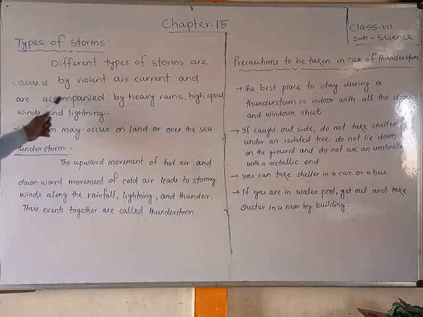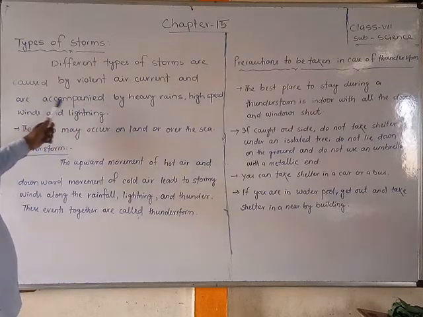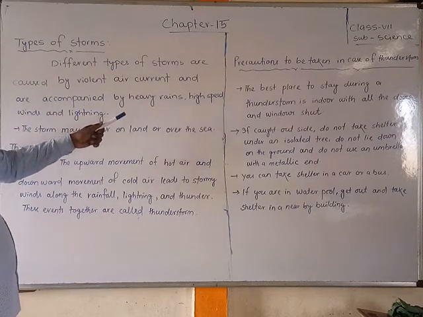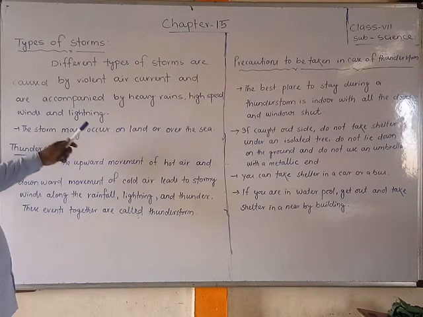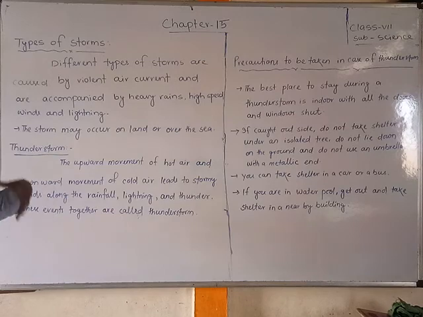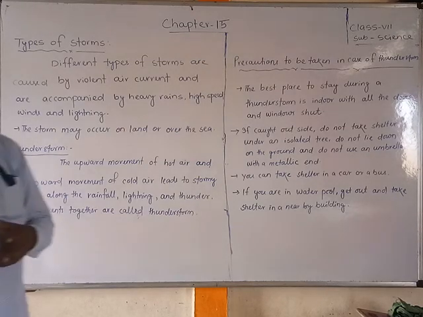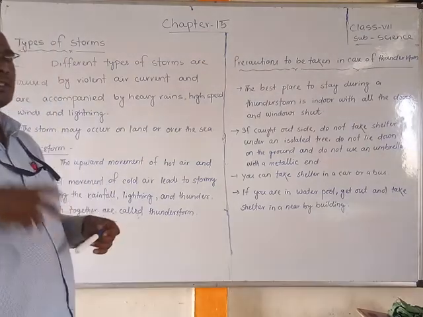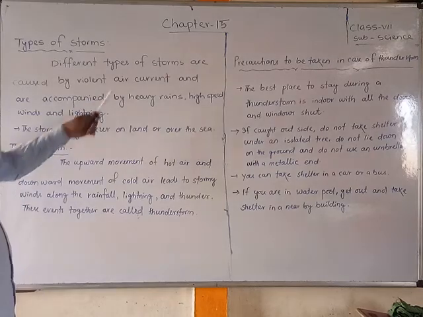Different types of storms are caused by violent air currents, accompanied by heavy rains, high-speed winds and lightning. Whenever there are heavy rains, high-speed winds and lightning, that is called a thunderstorm. What is special about it? Electrical current or violent air current.